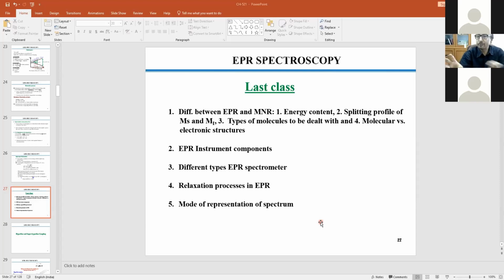And that you can correlate with the spectral profile as a function of temperature, what we call the VT, variable temperature EPR spectroscopy. Or in case of magnetism, we call the SQUID measurement, the superconducting quantum interference device measurement system. Okay. And then you can correlate the magnetic feature of the molecule, and the complementary one is the EPR feature. So they are complementary to each other.